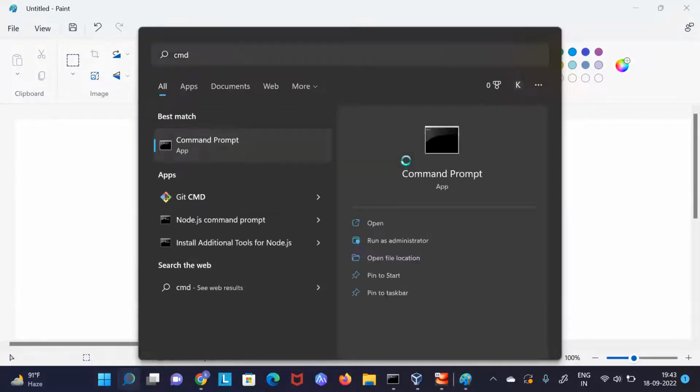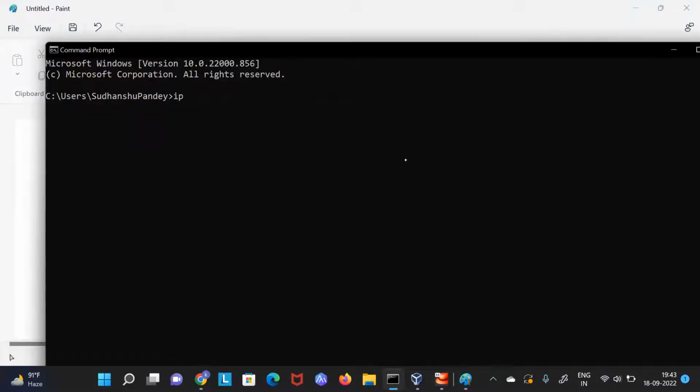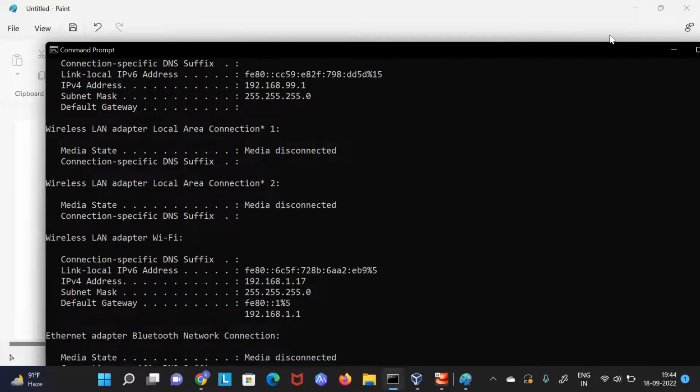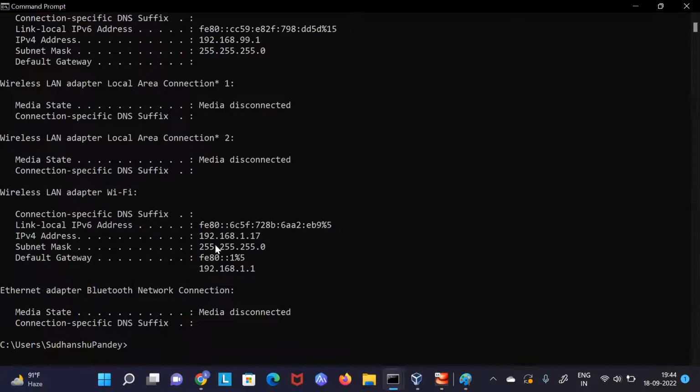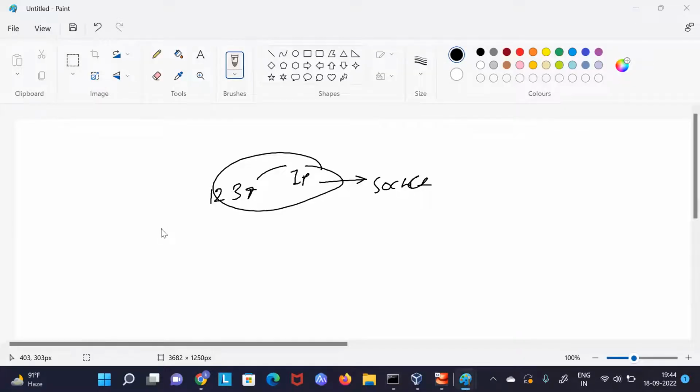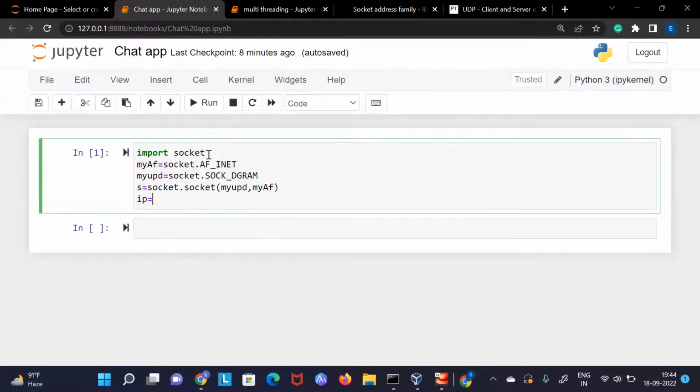What I wanted to show you is this: first of all, we can find our IP with the command ifconfig. Sorry, ipconfig. This is Windows, so we will be using ipconfig, and here you can find the private IP of this operating system. I am using the IPv4 address, and this is what I have used in the code. This address family is for IPv4 only. If you have an IPv6 address, then you will have to use the second address.